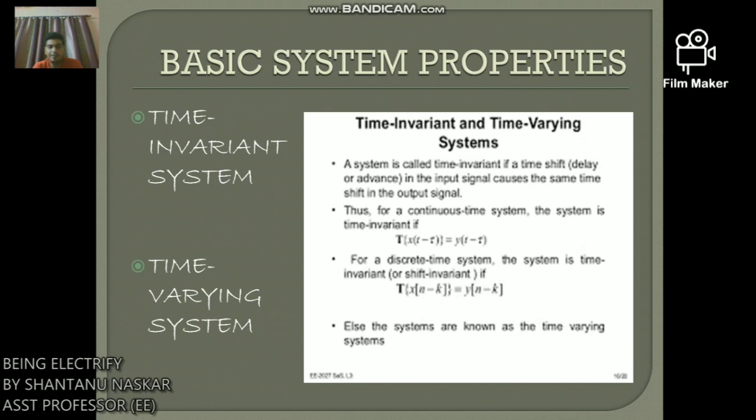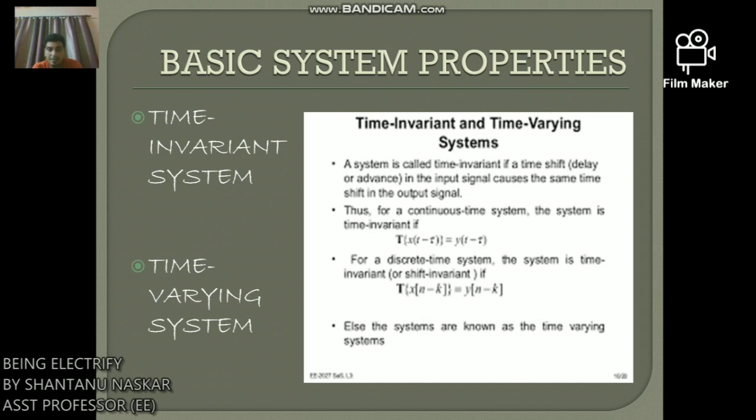Now basic system properties, for time invariant and time varying system. A system is called time invariant if a time shift, delay or advance in the input signal causes the same time shift in the output signal.